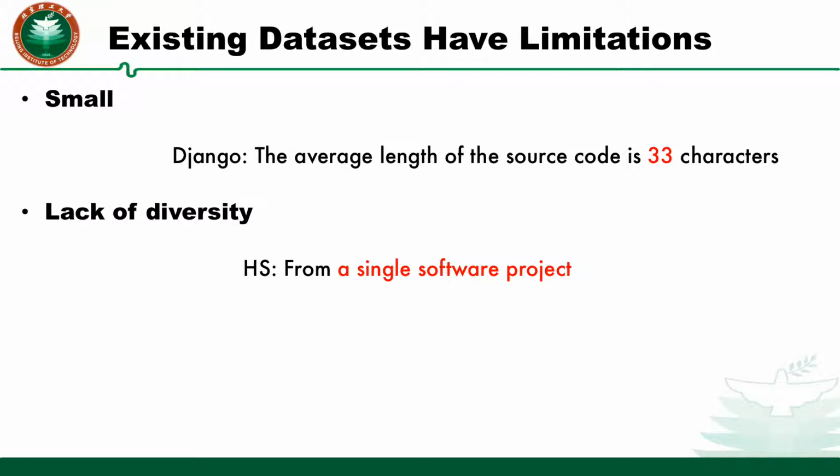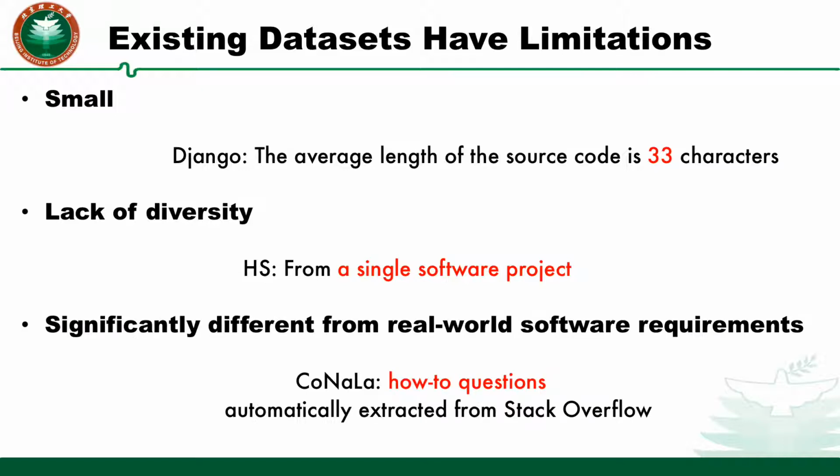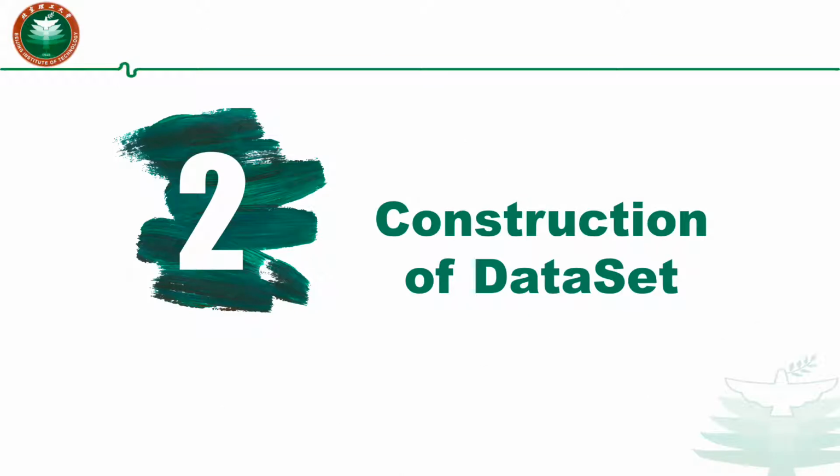Lack of diversity. Dataset HS is composed of code from a single software project, which results in poor diversity, and is significantly different from real-world software requirements. Natural language descriptions in dataset Conala are how-to questions extracted from Stack Overflow instead of real-world requirements. To this end, we propose a new dataset.